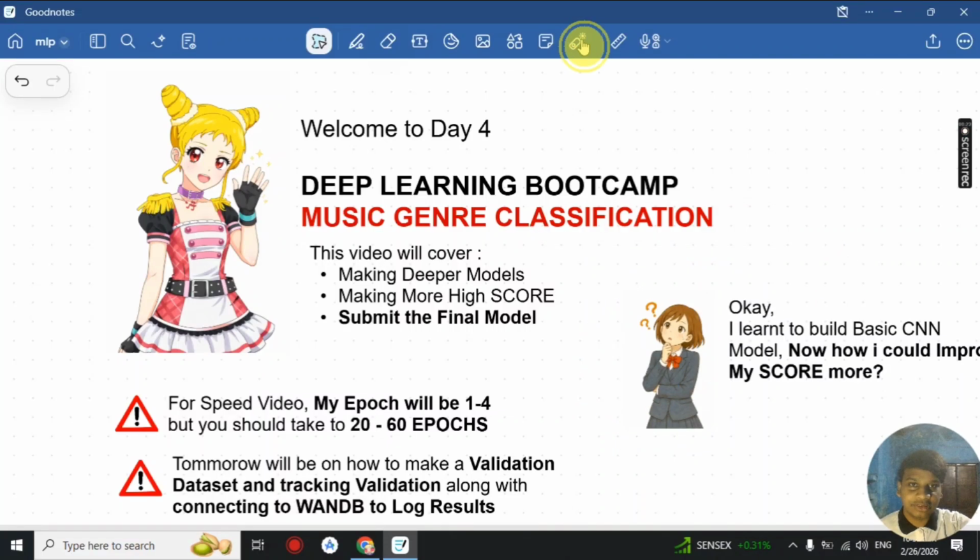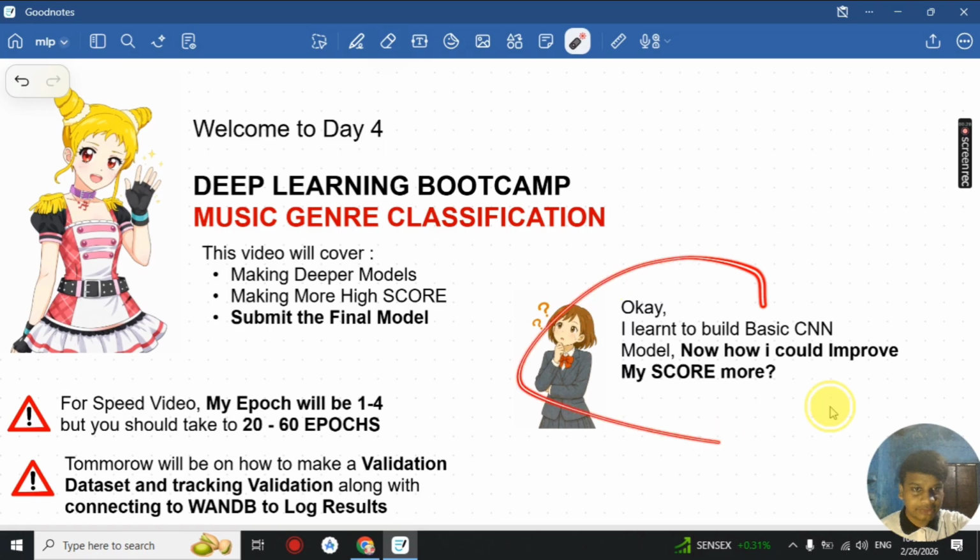So in our last video we learned how to build a basic CNN model, and now it's time to improve our score more here. Okay, so we get here less training loss.